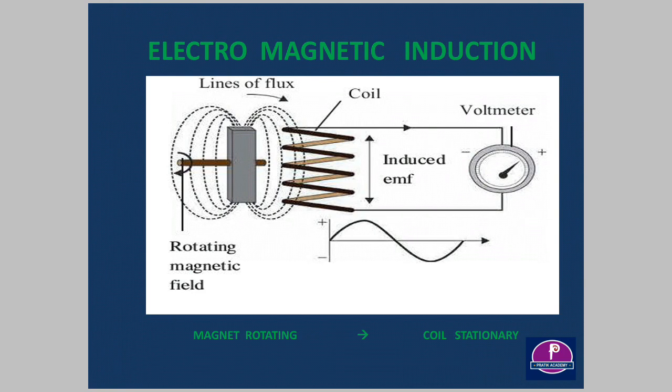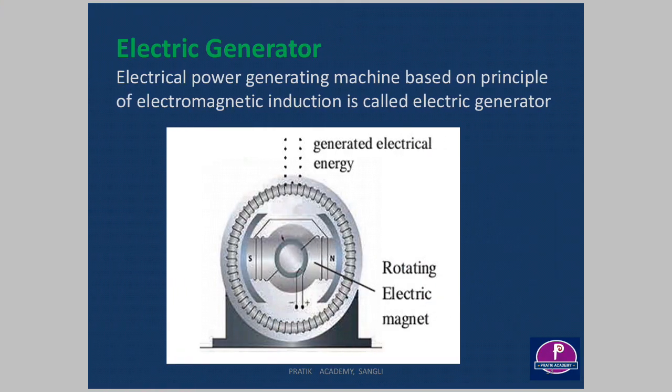Here the magnet is rotating and the coil is stationary. By these two ways we can generate electricity. Either we have to rotate the magnet or rotate the coil. So this is the principle.